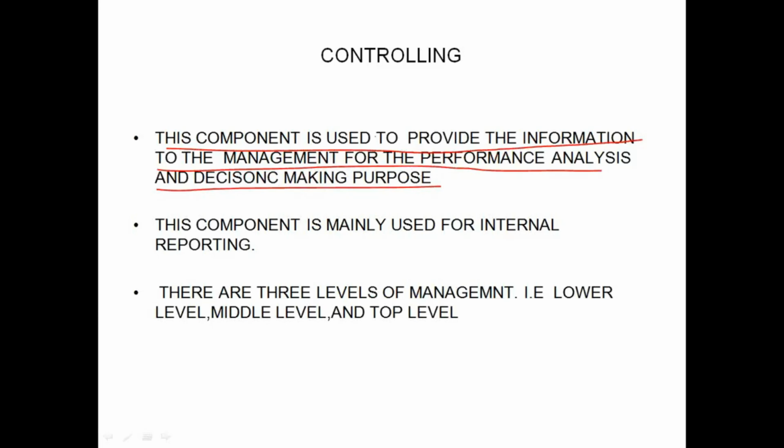See, for example, we are producing three products: A, B, and C. So these are the three products we are producing and selling. This year, the management wants to increase the production capacity of one particular product. This is the decision they want to take. So it will affect the long-term profitability of the company. These are called strategic decision-making process. And here, which product they have to increase in terms of quantity, this is the decision to be taken by the top management.